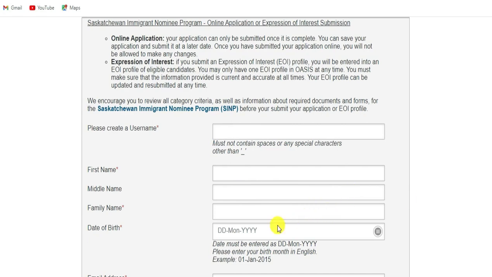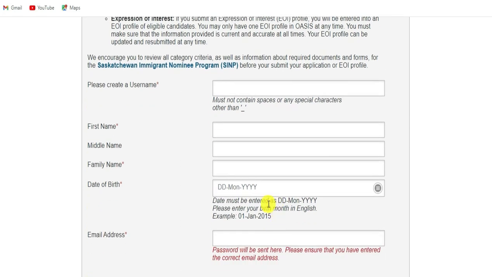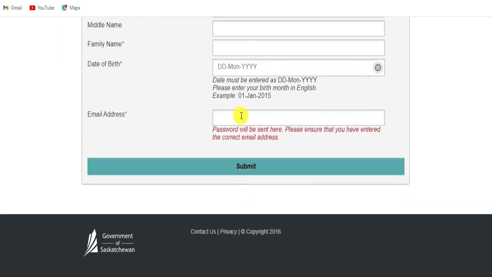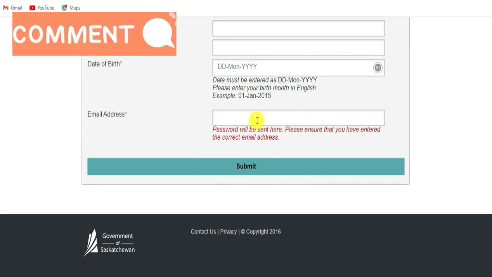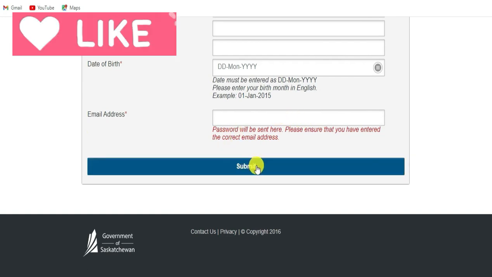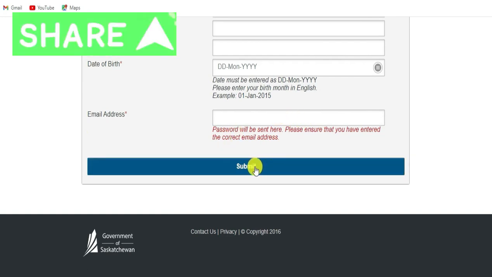At the month level, we rather put the first 3 letters of the month. You put your date of birth here. They say here to make sure you have entered the correct email, because it is on this email that the password will be sent to you. Here you press Submit or Send.